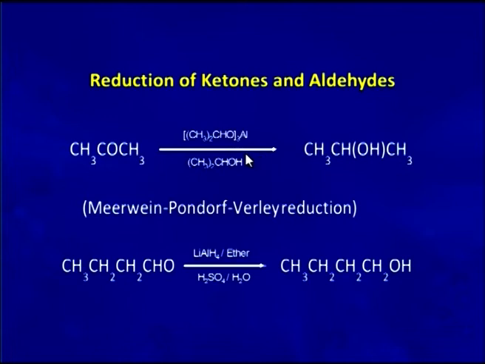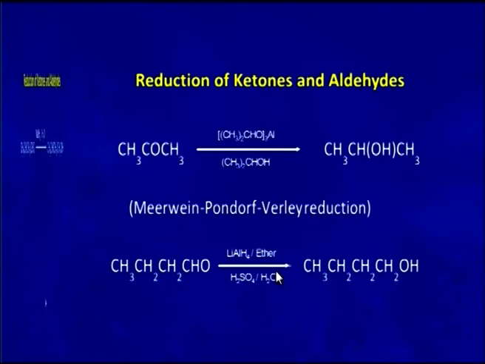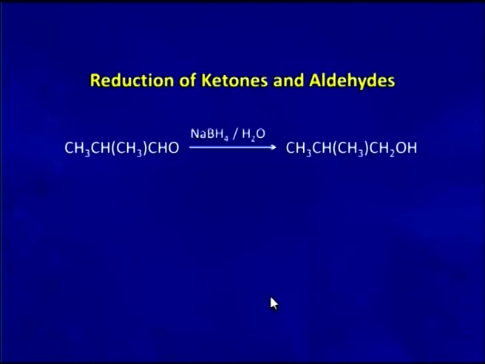2-propanol. The reducing agent used here is aluminum isopropoxide in presence of isopropanol. In the second case, we are using butanal, an aldehyde which upon reduction forms normal butanol. The reducing agent used here is lithium aluminum hydride followed by acidic hydrolysis. In this example we are taking up, it is 2-methyl propanal which upon reduction with sodium borohydride forms a primary alcohol.